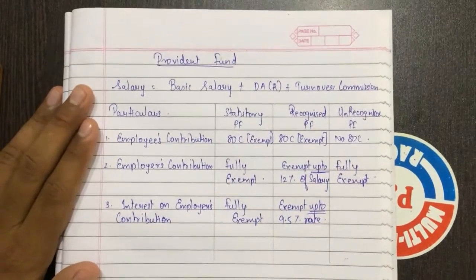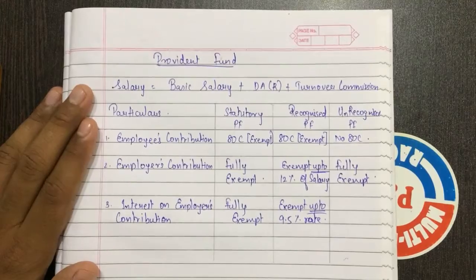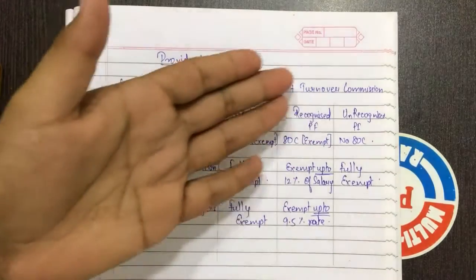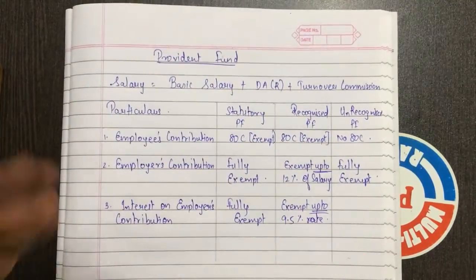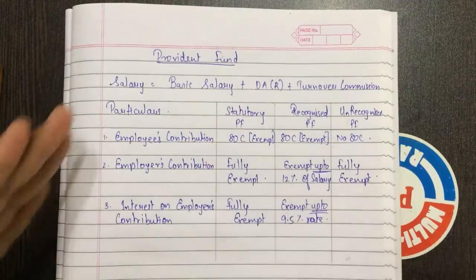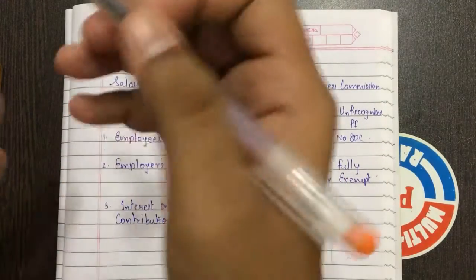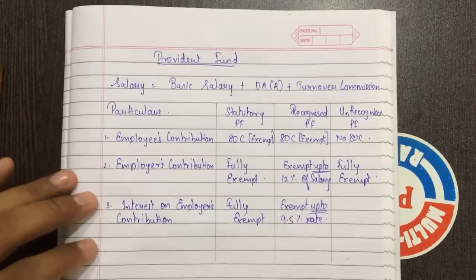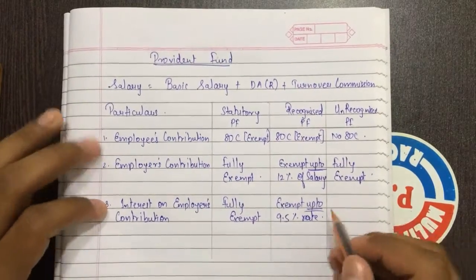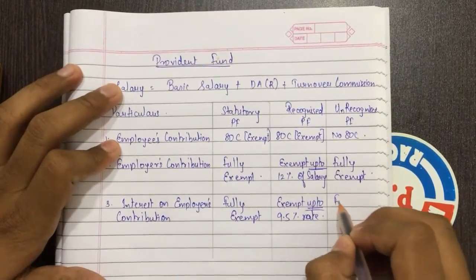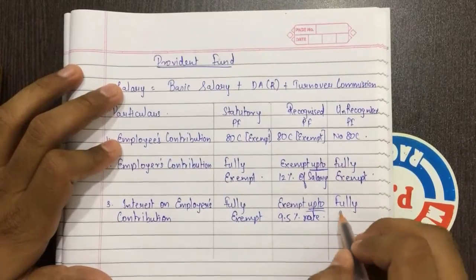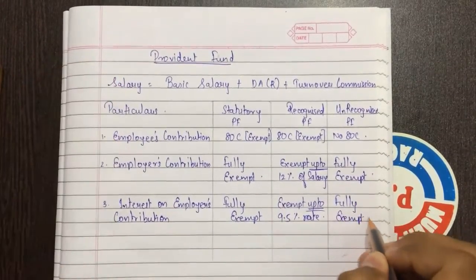Okay, if interest rate is above 9.5%, that is if 10%, then the 0.5% will be added as recognized provident fund interest in the computation of the gross salary. Okay, and for unrecognized provident fund, it is fully exempt.